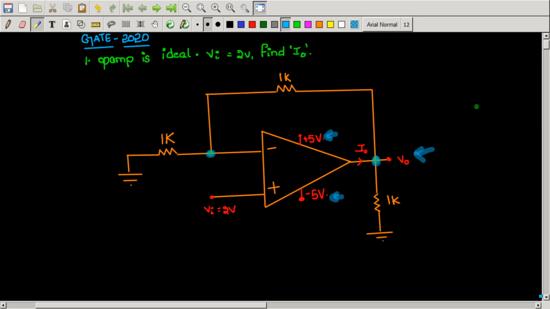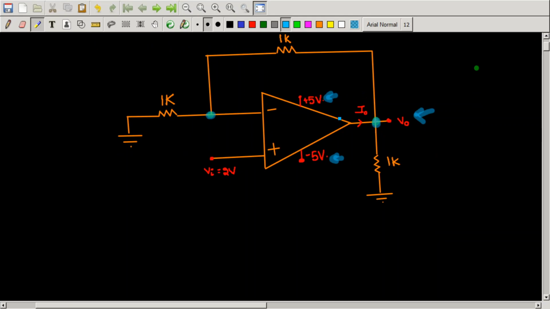Okay, now, as a first case, because the output is connected to the inverting terminal of the op amp, I will assume op amp is in negative feedback, and it is also given that op amp is ideal.